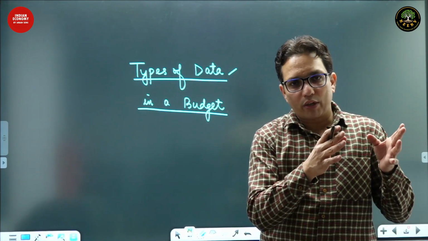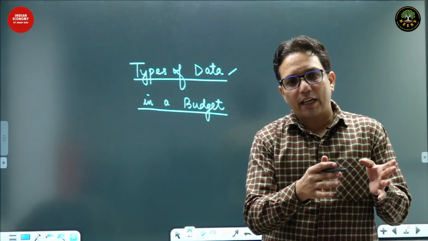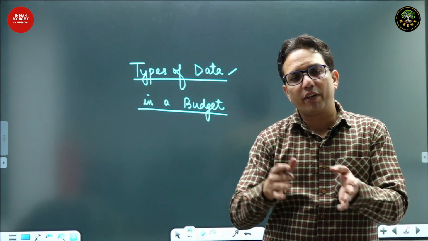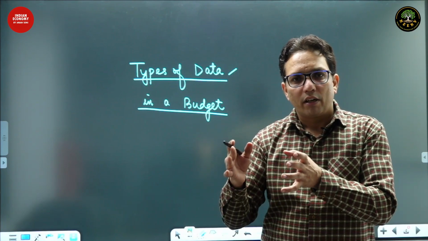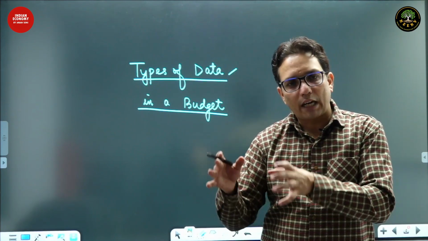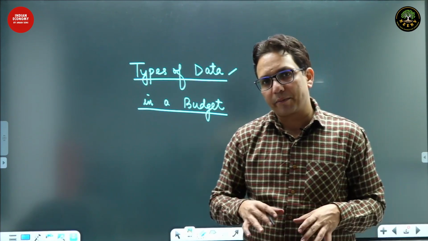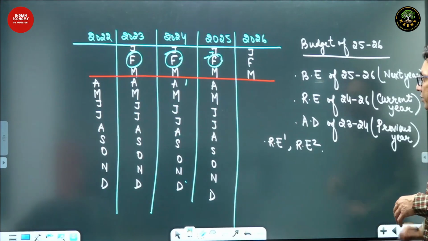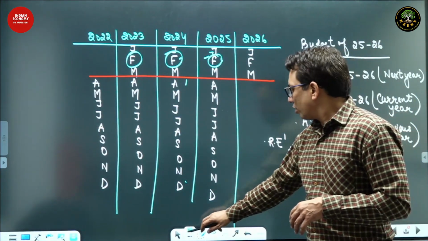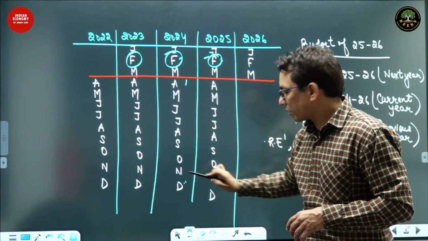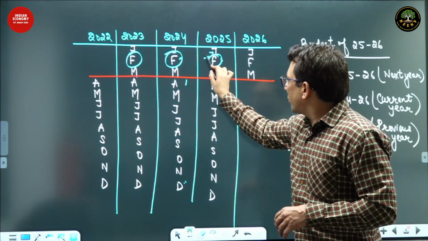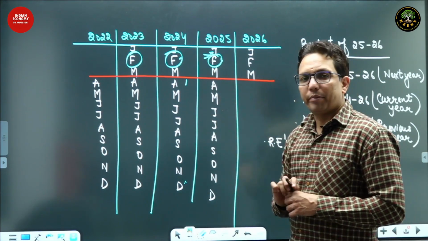Because whatever I'm going to tell you, the same things are going to be there in the newspapers of January and February. These whole two months, it's going to be there. Whatever will be in the newspaper, I'm discussing it over here. So see this budget. Where are we right now? This is 25. We are here in December. The budget will be presented here in the month of Feb.